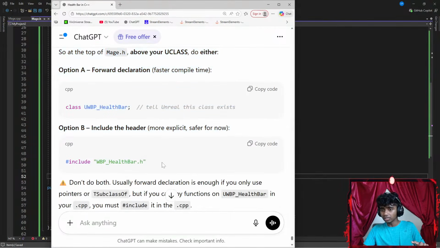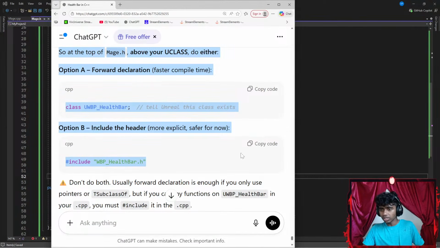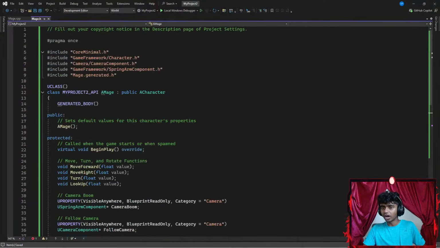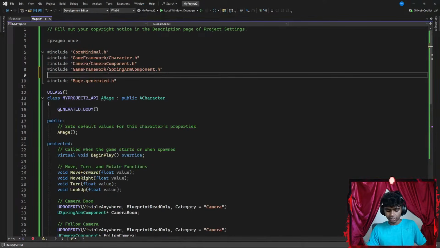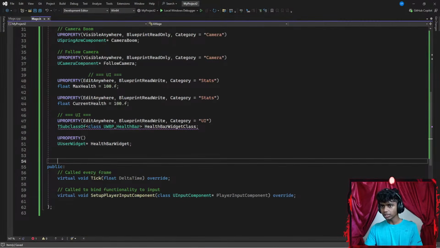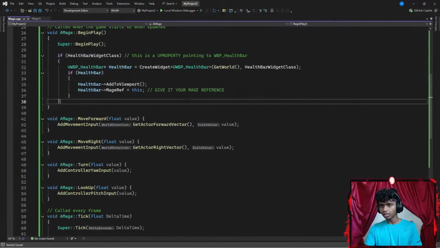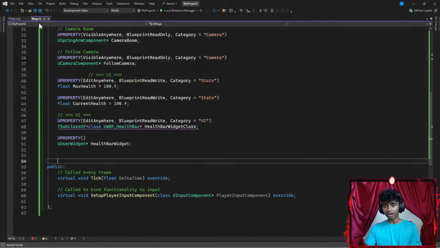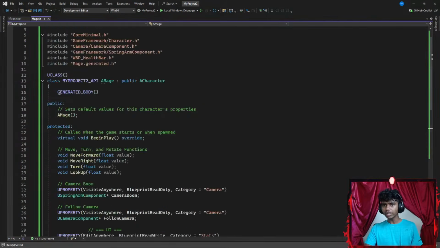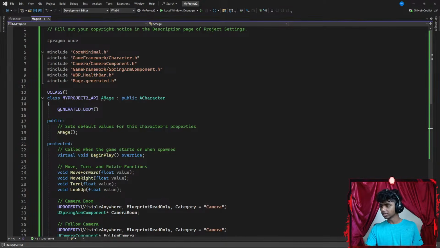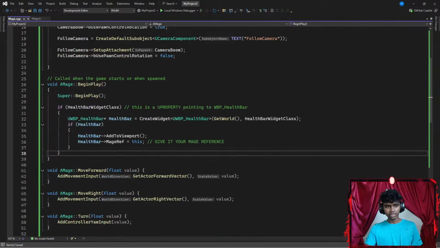Okay, hashtag include. Let's try this. Let's copy this because I'm pretty sure I have to include something. Let's paste that. Guys, I hate these food flies. Let's do Control S. Okay, let's just shrug it off. If I include that, I see no more red underlines here. There we go, it's all gone. All I had to do was include my blueprint class. Okay, perfect.